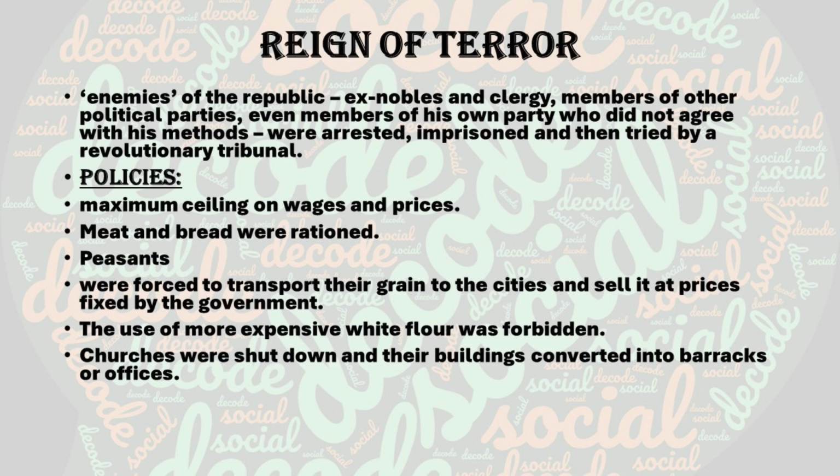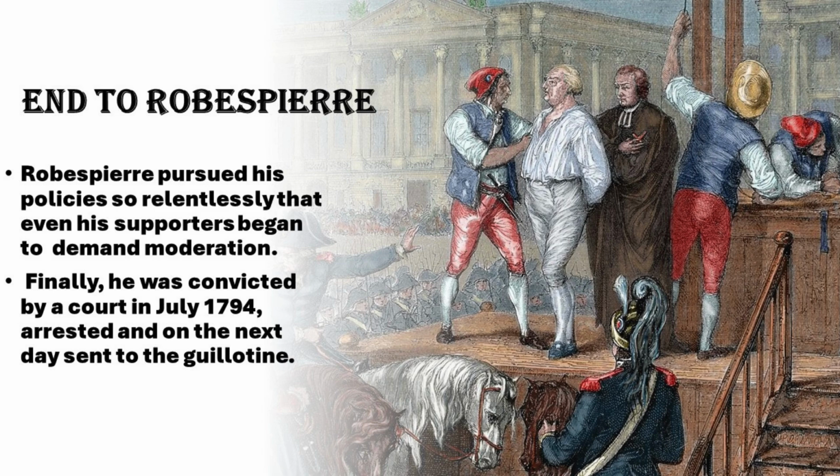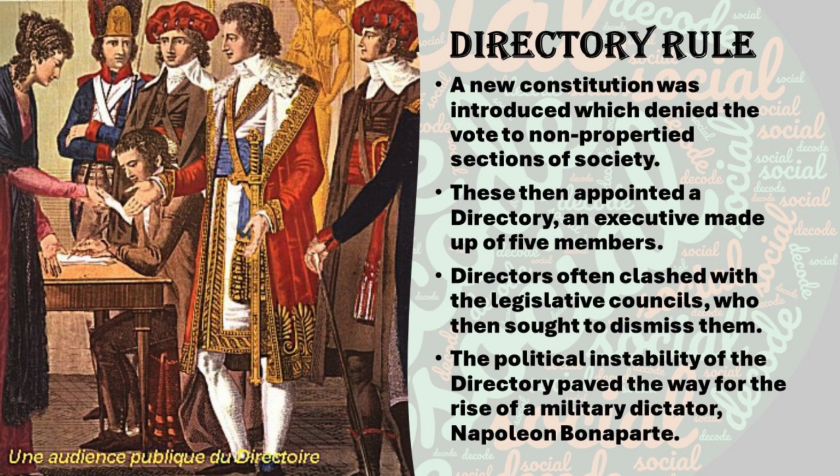But as the days went on, in July 1794, Robespierre lost his support. On 28th July 1794, he was arrested and guillotined. With his death, the Reign of Terror ended. Then a new form of government came. What was that new form of government? A new constitution was made, and that was called the Directory.